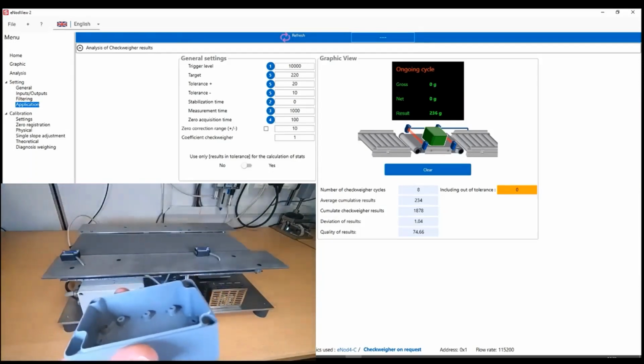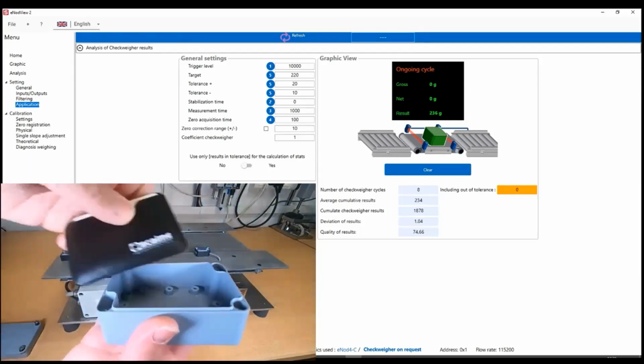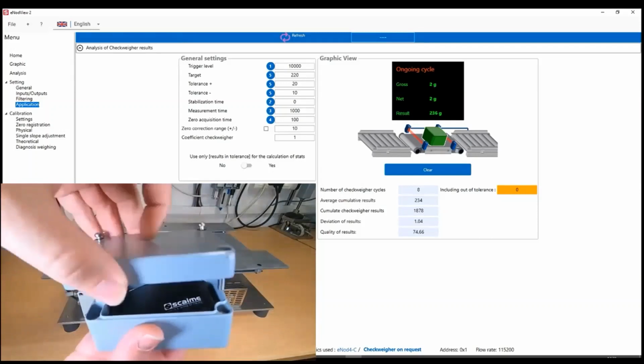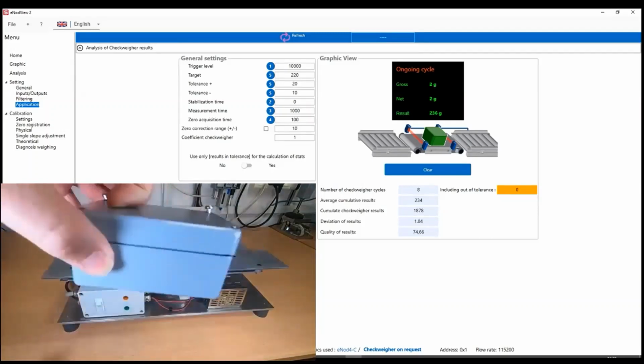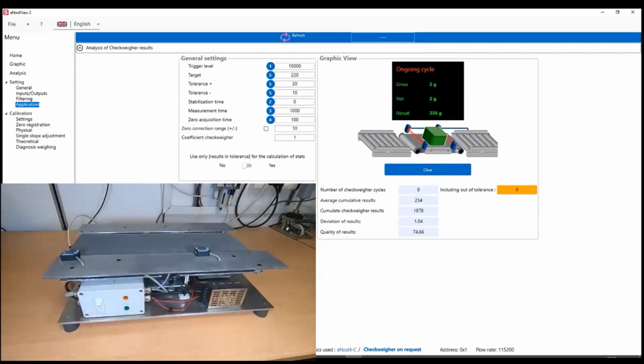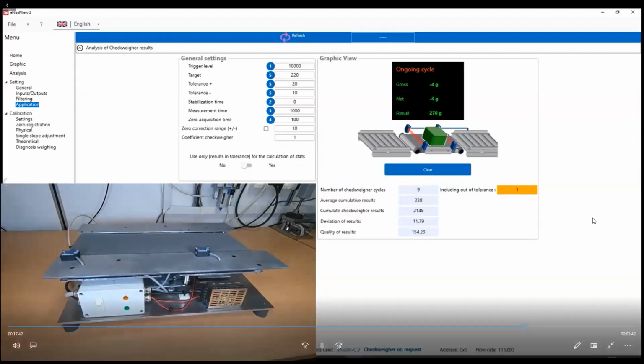And I will try also to put another object in my box to show you the difference. So, okay, 2070. So it has well detected the object in my box. As we can see, InnodeView2 indicates that we have one product out of tolerance.